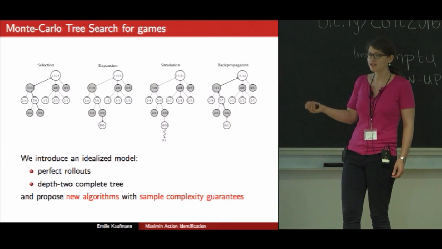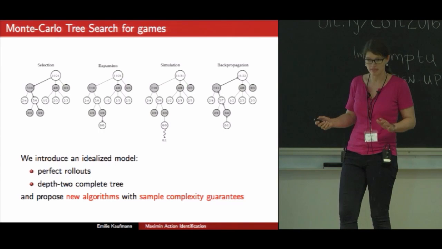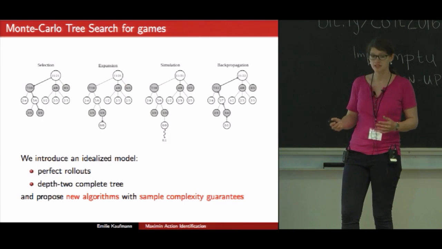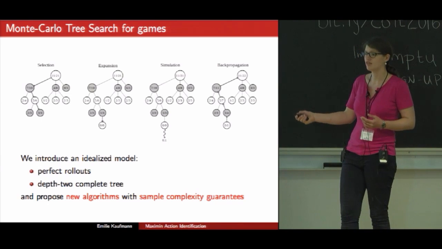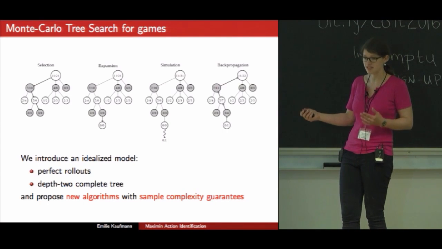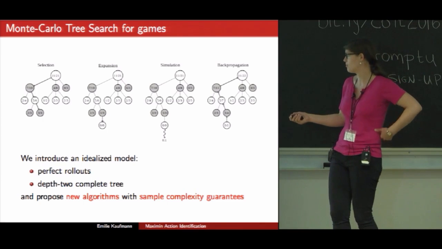Tuning the rollout policy in practice may be tricky, but we won't worry about that in this talk, because we will consider an idealized model in which, in particular, a rollout starting from a leaf will be an unbiased estimate of the probability that player A wins starting from this state.